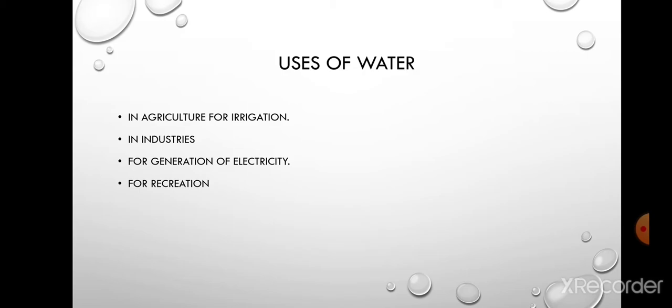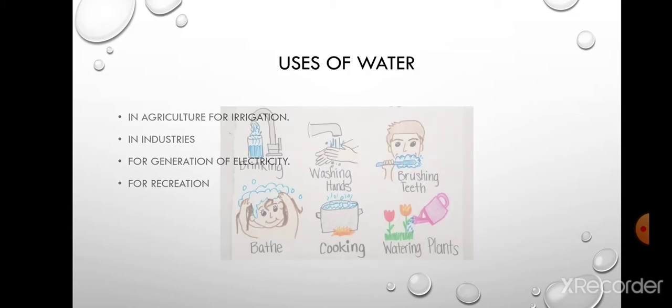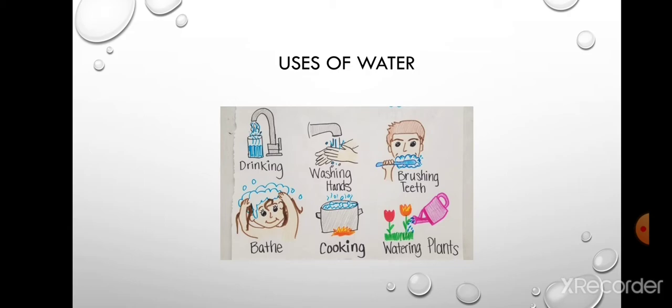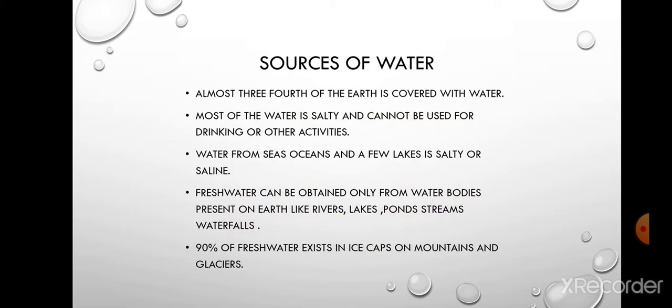Now some uses of water. There are many uses of water, like we use it for domestic purposes, for drinking, cooking, washing our clothes, washing utensils, for irrigation purposes, for watering our plants and crops, and in industries also water is used. There is one more important thing about water, that is water is a universal solvent. Now why am I saying this? Because water can dissolve many substances into it. It is also used as a coolant. Similarly, water can be used for recreational sports like swimming and all the sports associated with water. So in this way we can see that there are various uses of water.